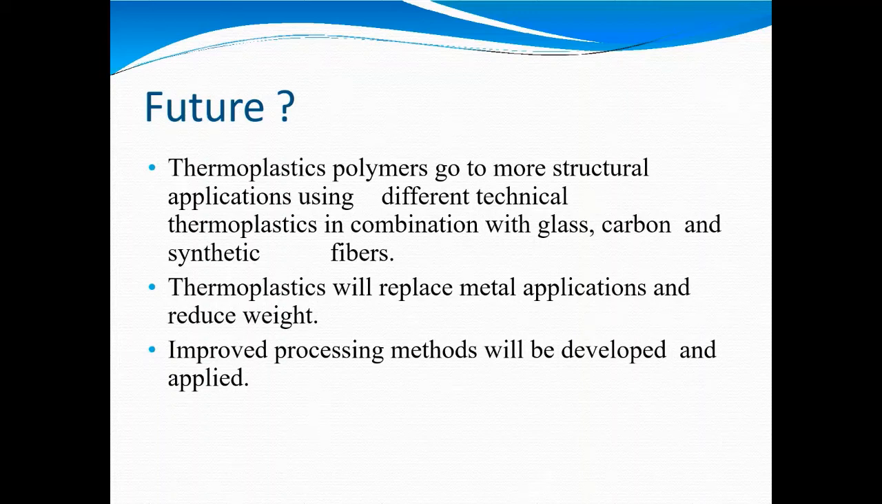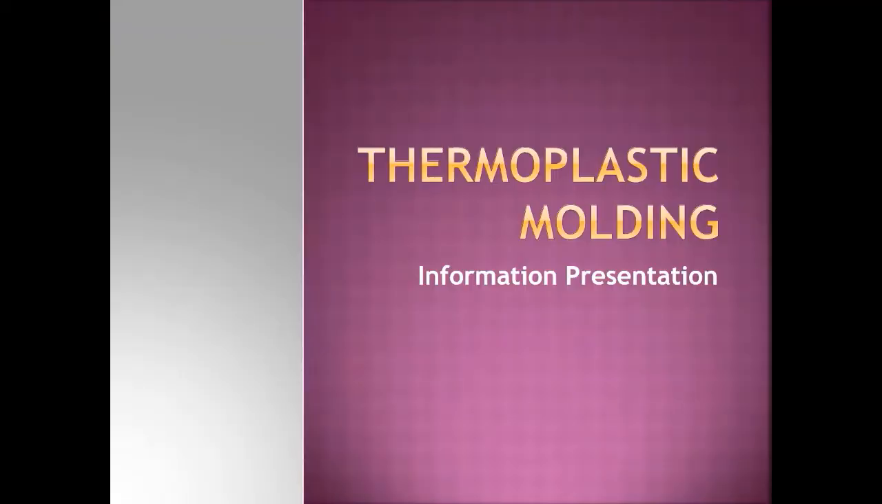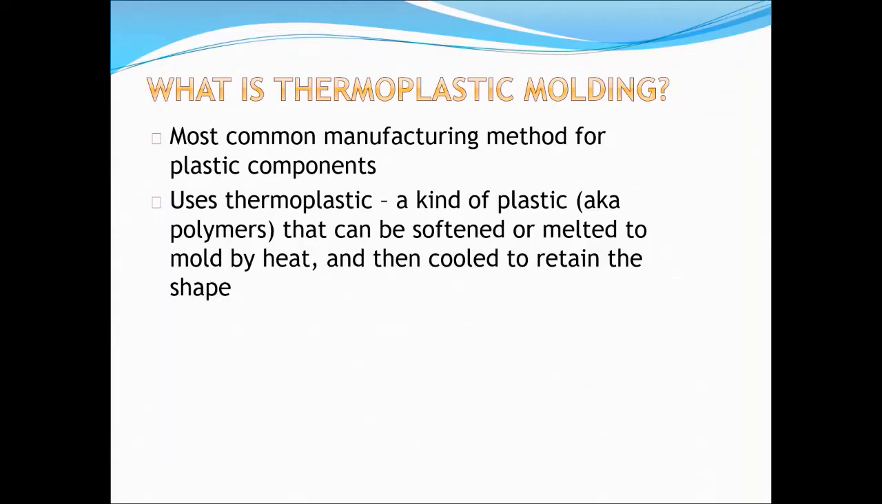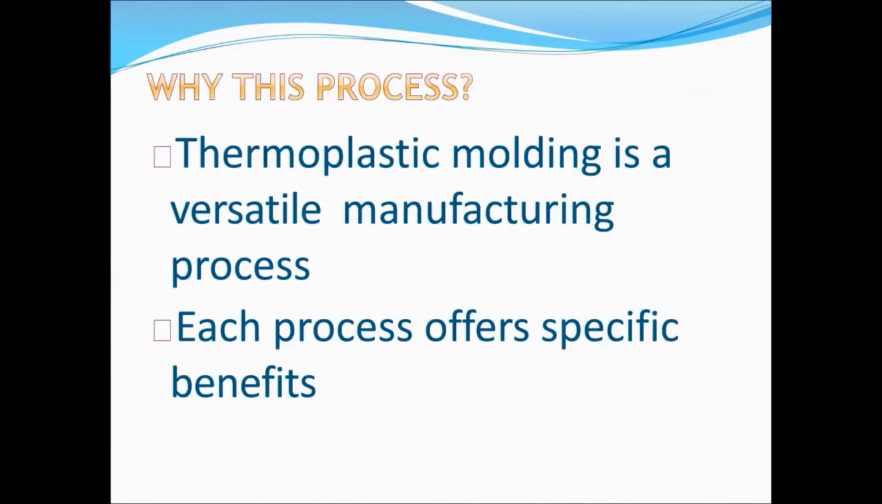Thermoplastic polymers go into main structural applications. Thermoplastic molding is the manufacturing process of thermoplastics. Actually, thermoplastic molding is similar to the casting process that we utilize for metallic items; here we are utilizing plastic. Thermoplastic molding is a versatile manufacturing process. Each process offers specific benefits.